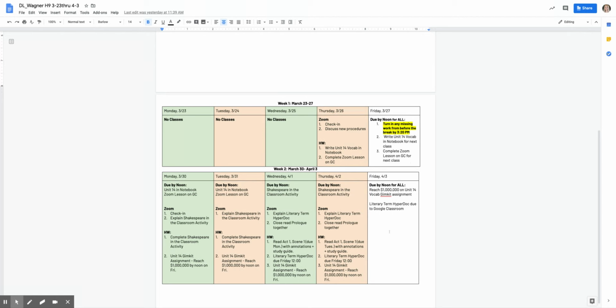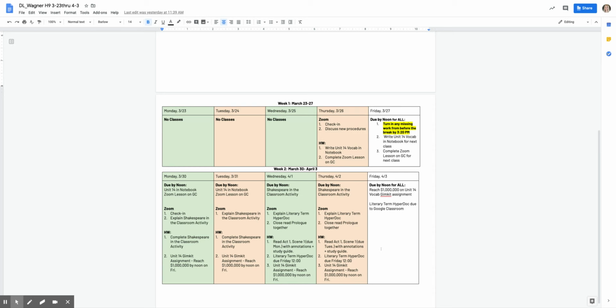So then if you look at the following week, we've got our green classes, which are my morning classes. Due by noon of the day of your class, you have to have Unit 14 in your notebook and you need to have that Zoom lesson completed. Then in class, we'll talk about these things, and then I have the homework listed here. Then my afternoon classes, same thing. Look at what's due by noon for you, what we're doing in class, and then what's homework.